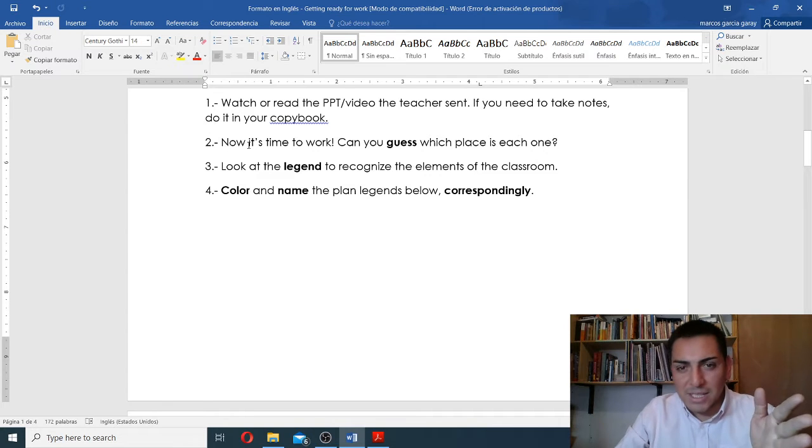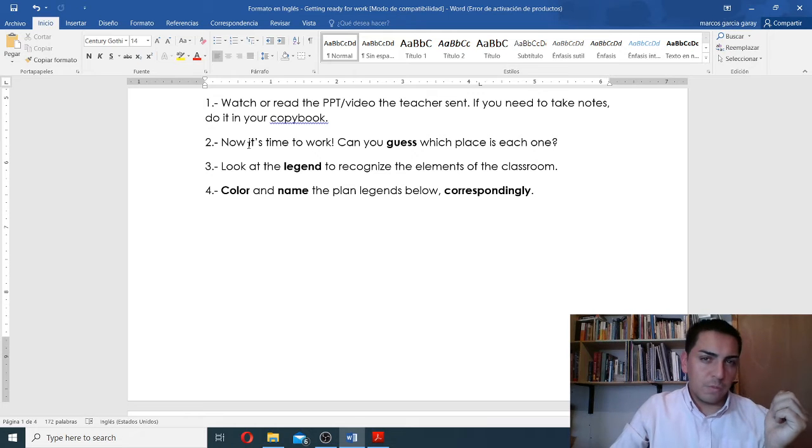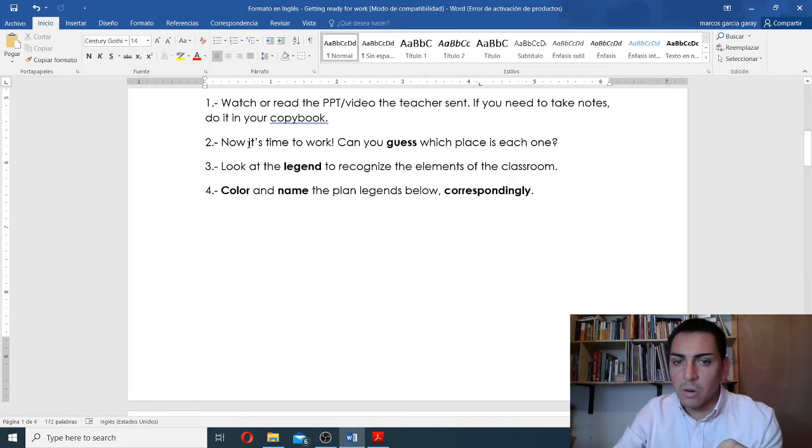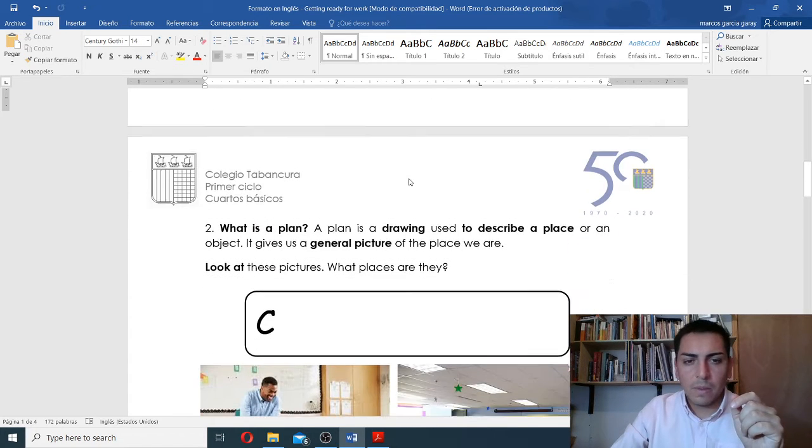Can you guess which place is each one? We are going to see that, okay? Number three, look at the legend to recognize the elements of the classroom, right? And number four, color and name the plan legends below correspondingly. Let's see what we're talking about, okay?